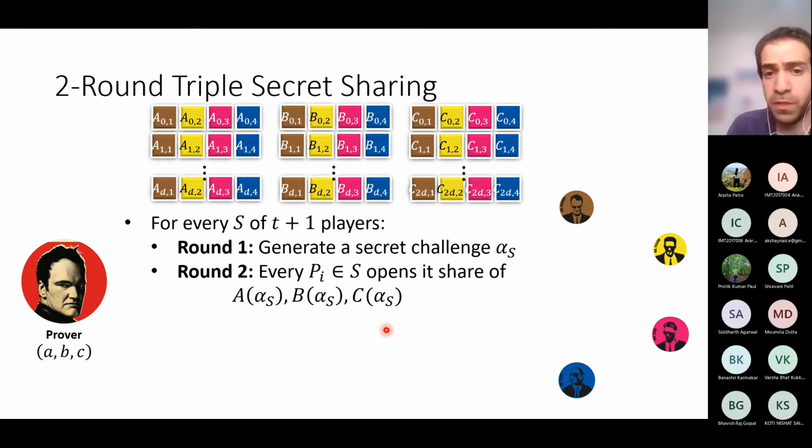Now, of course, most of the sets contain at least one corrupt party, and this corrupt party can sabotage each of these two steps. So if this party is the one generating the secret challenge, then it can, for example, send different challenges to different parties, and in the second round, it can refuse to open the share. But the main point is that I have at least one set that contains t plus 1 honest verifiers, and this set guarantees that I have soundness. So this is our two-round protocol for triple secret sharing,